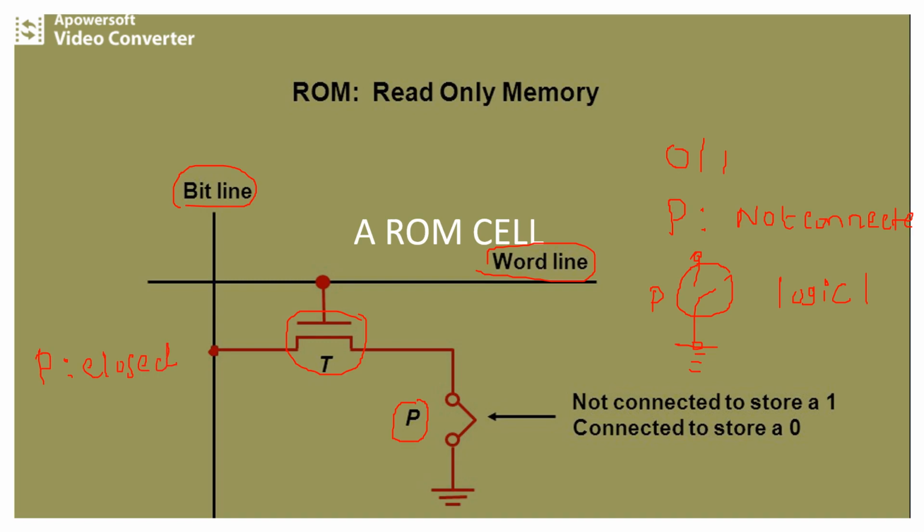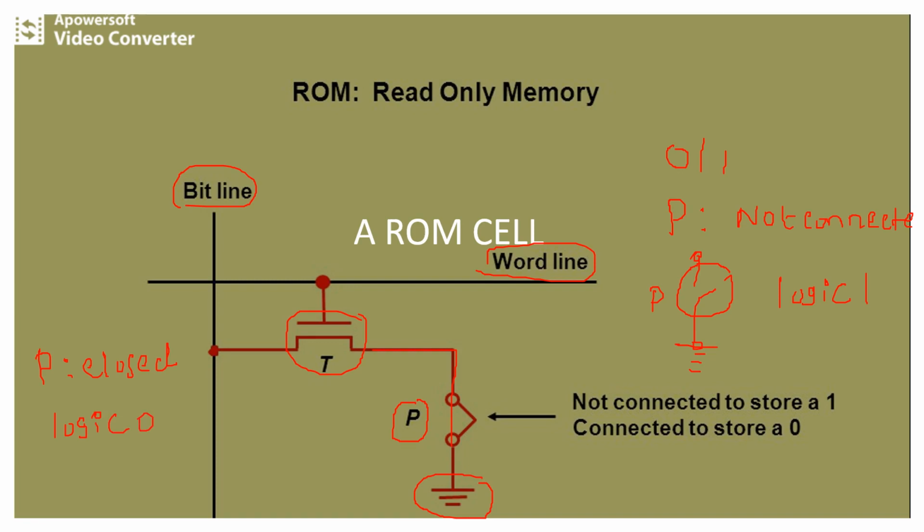Similarly, whenever the switch P is closed, we can observe that the other end of the point P is directly grounded. That means the transistor will be directly grounded through the point P, so the transistor T will be turned off, and within the ROM cell we can store the value logic 0.